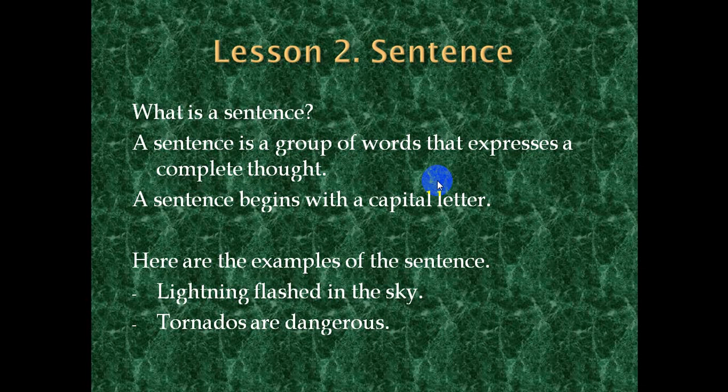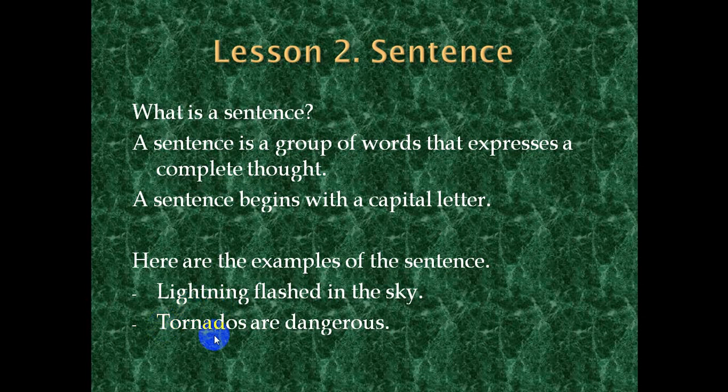Lightning flashed in the sky. Tornadoes are dangerous. Now, why do these sentences consider as sentence? Let's see how it expresses a complete thought. Lightning flashed in the sky. Lightning is the subject of the sentence. Flashed in the sky is the predicate. So here we consider this as a sentence because it expresses a complete thought.